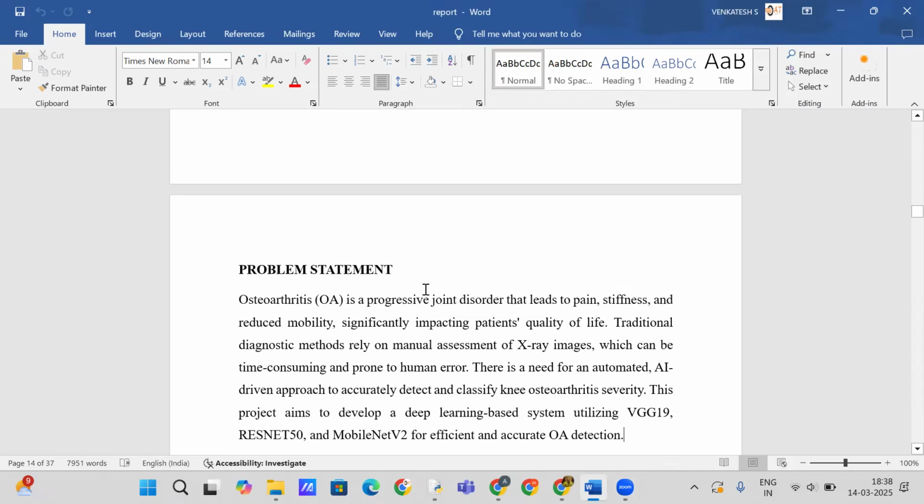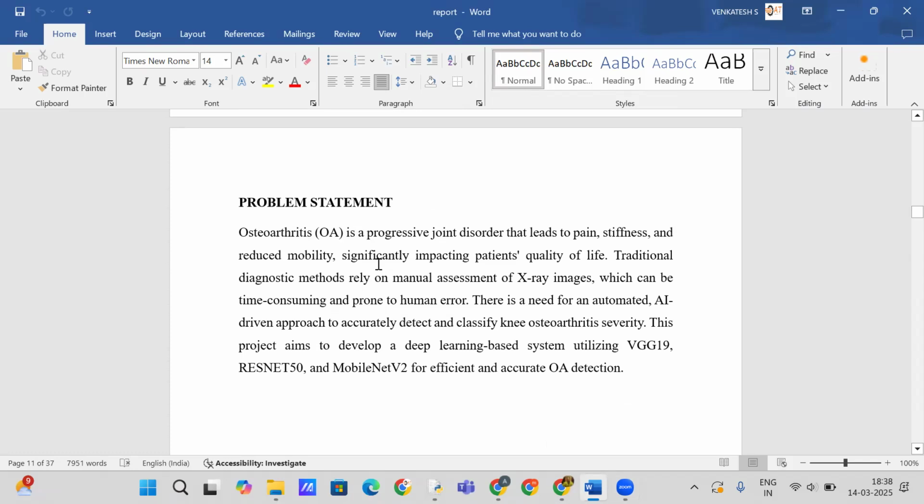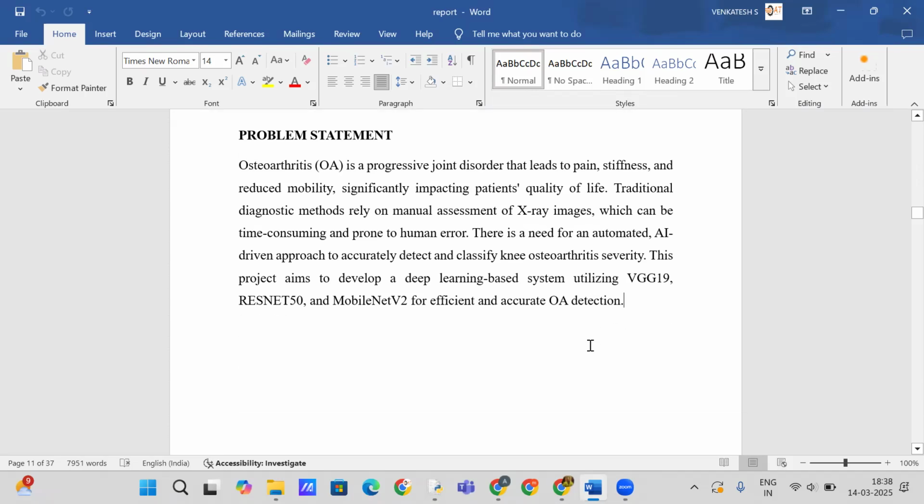Now I will show you the problem statement. Osteoarthritis is a progressive joint disorder that leads to pain, stiffness, and reduced mobility, significantly impacting patients' quality of life. Traditionally, diagnostic methods rely on manual assessment of X-ray images, which can be time-consuming and prone to human error. There is a need for an automated AI-driven approach to accurately detect and classify osteoarthritis severity. This project aims to develop a deep learning-based system utilizing VGG19, ResNet 50, and MobileNet V2 for effective and accurate OA detection.